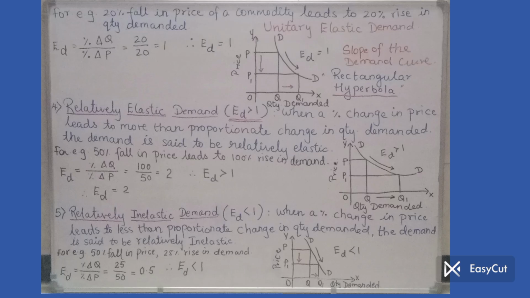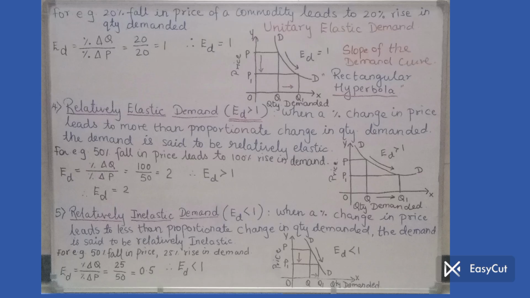Now as mathematically we are putting it, 50% fall in price leads to 100% rise in demand. That means whatever is the distance of fall in price, there should be exactly double distance in the increase of quantity demanded. I hope you understand it. So the distance should be double. That's why I told you to use the scale. You show it clearly, then you get a nice demand curve, a flatter demand curve. Relatively elastic demand, ED greater than 1.